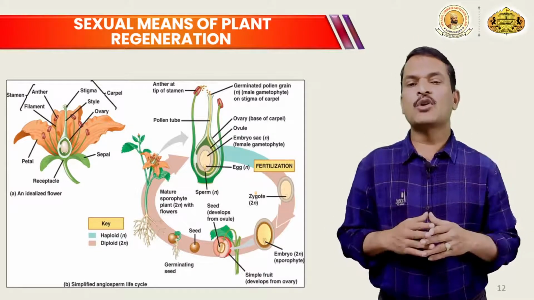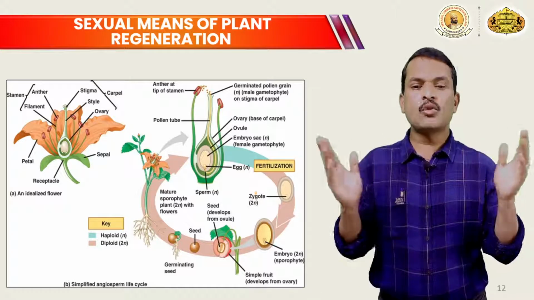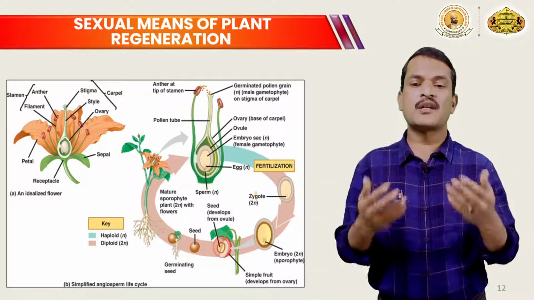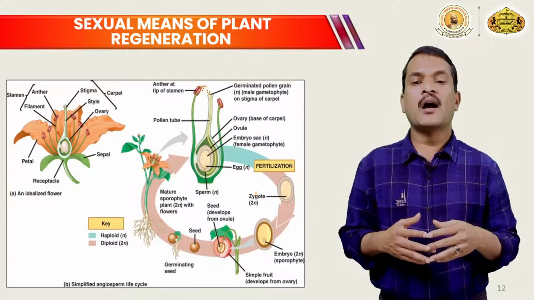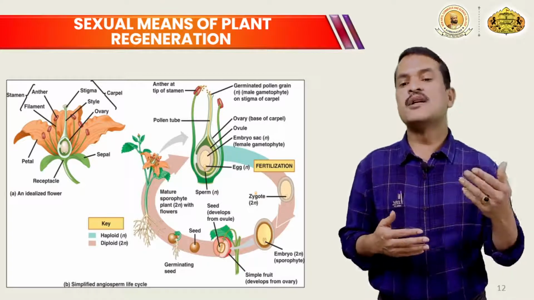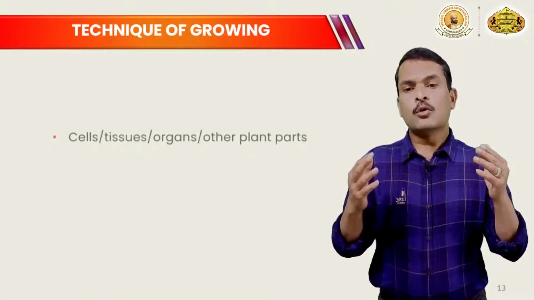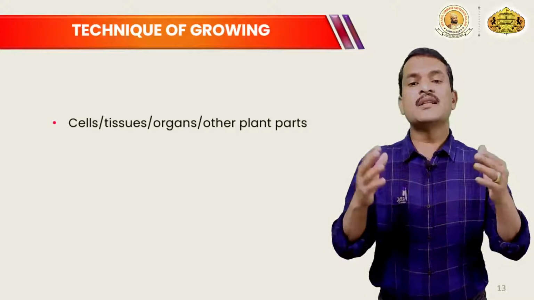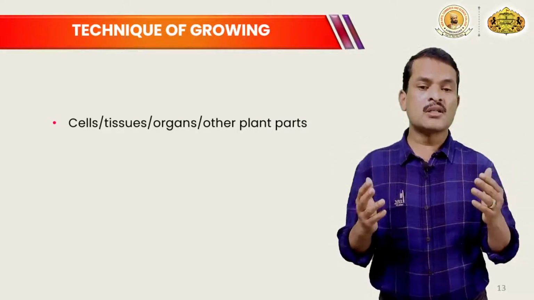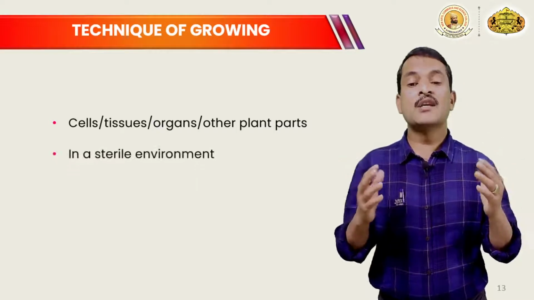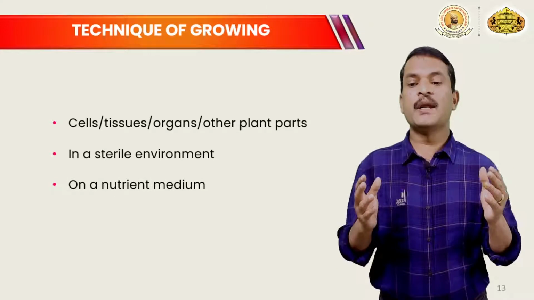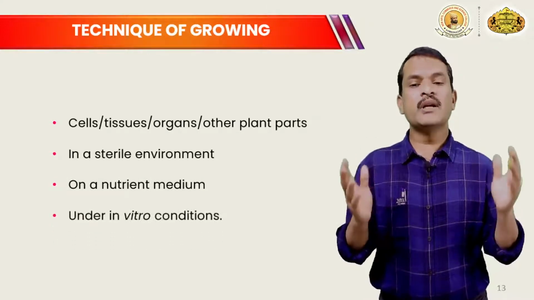When we talk about plant tissue culture, there is no involvement of any kind of sex. A vegetative part is used for the regeneration of the plant under in vitro conditions, and because of that it is known as plant tissue culture. So what is plant tissue culture? It is a technique of growing cells, tissues, organs or other plant parts in a sterile environment on a nutrient medium under in vitro conditions.